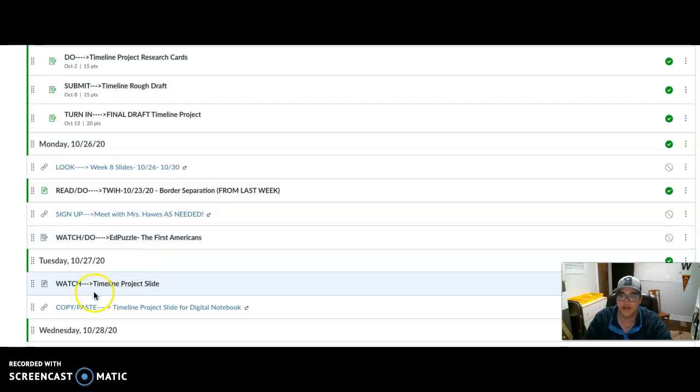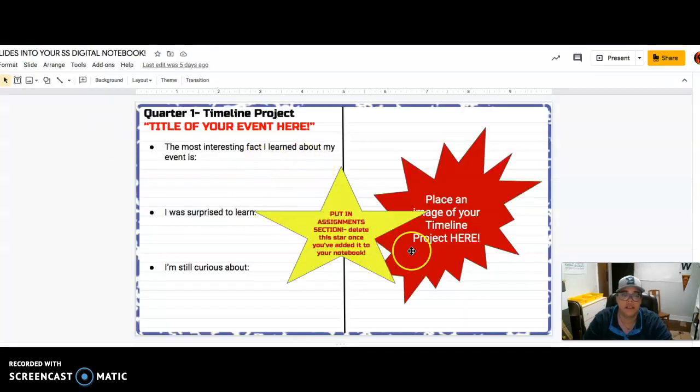This should be in your module right here. It's going to be for tomorrow, for Tuesday, where you're going to complete your timeline project slide. This right here, as you can see, is due 10/27 tomorrow. So this is what it looks like, right?